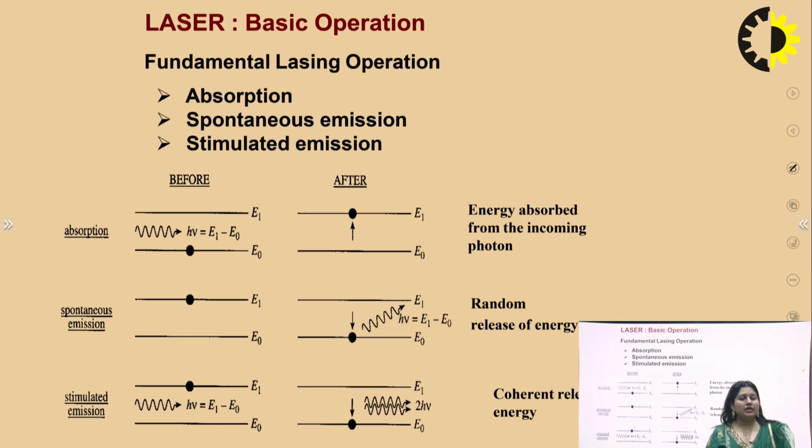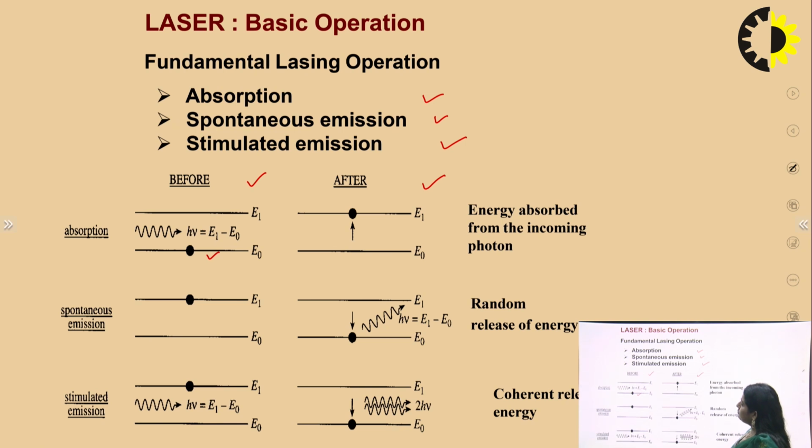There are three fundamental lasing operations. The first one is absorption, the second one is spontaneous emission, and the third one is stimulated emission. In three diagrams I have discussed what the absorption phenomenon is. Suppose there are two energy levels, E0 and E1. The atom is at the lower energy level, E0, and some photon energy, h nu, which is the difference between the high energy level and the lower energy level, E1 minus E0, is needed to move this atom from the lower energy state to the high energy state. So this is before absorption, and this is after absorption.